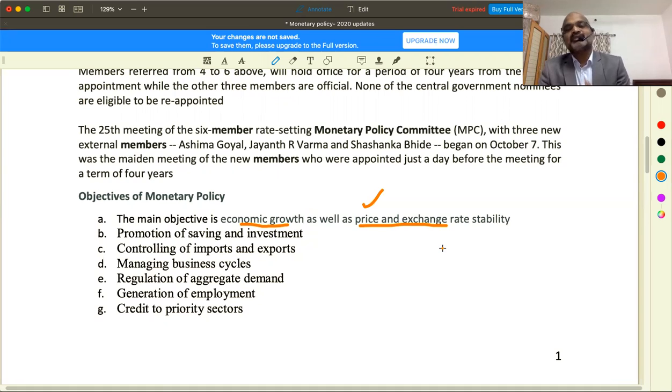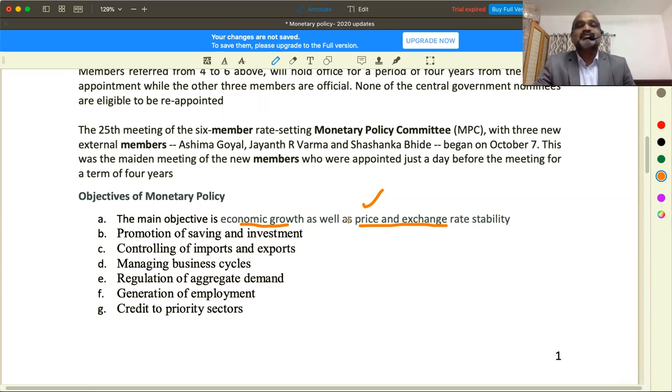So when you think there's inflation prevailing in the economy, it is because of the demand side, and demand is because of a lot of credit supply, and credit supply is because of commercial banks. So you need to control commercial banks, which are pumping a lot of money into the market. All right, so if you want to control that, you need to have a policy called monetary policy. Thereby we can ensure economic growth as well.